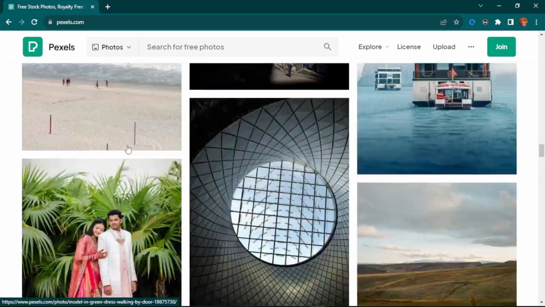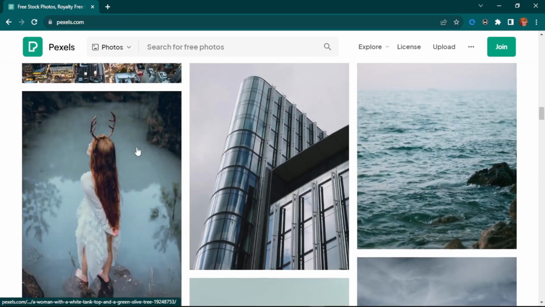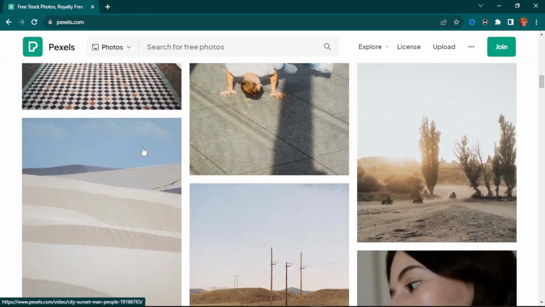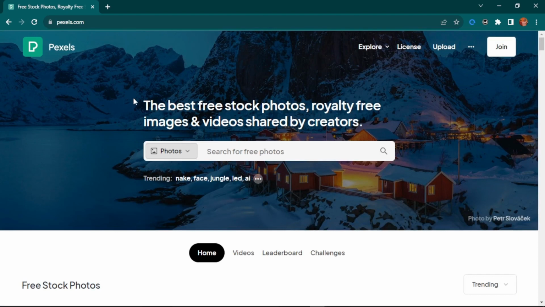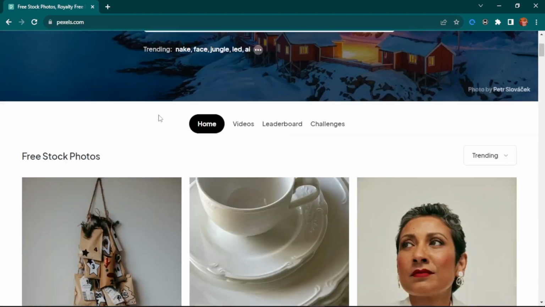I get most of them from Pexels, or the last website I'm going to show you that has to do with images and videos. With Pexels, when you come over here, you don't require a license to use anything. Like most of their items, you can use them without even licensing. And the benefit is that you can even download their materials without signing up.